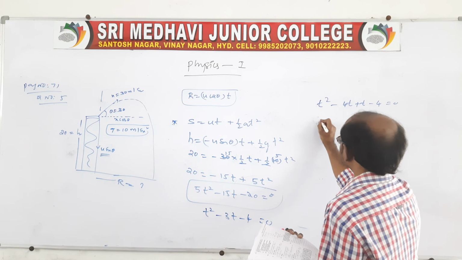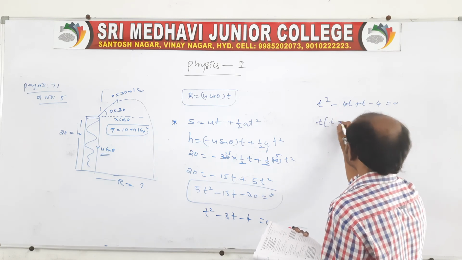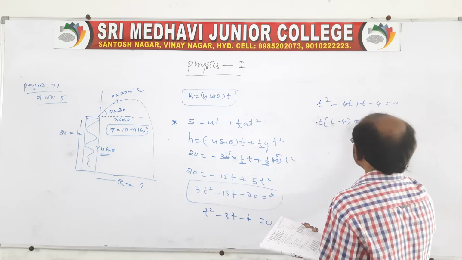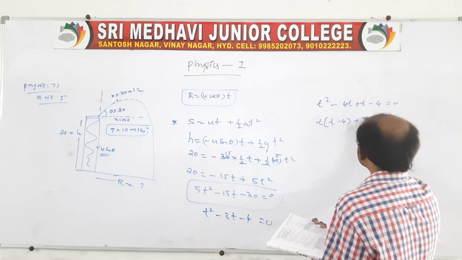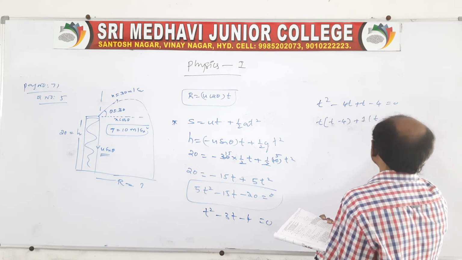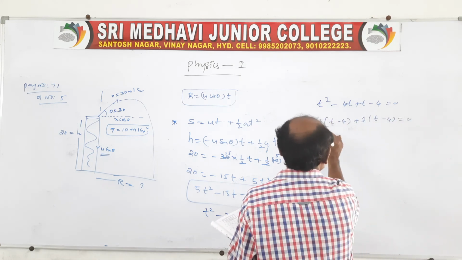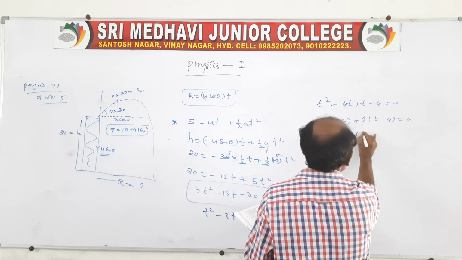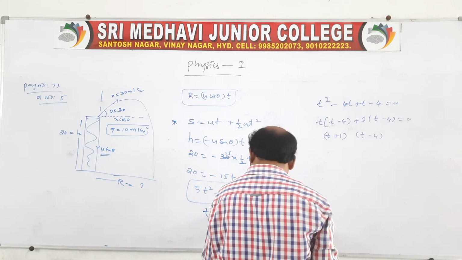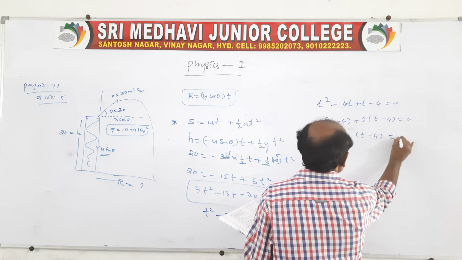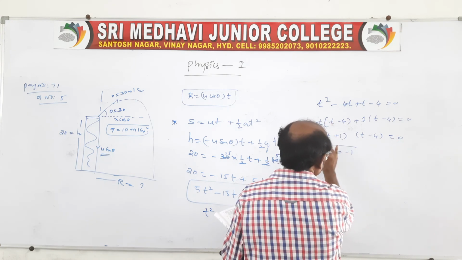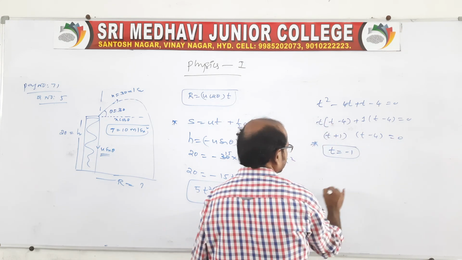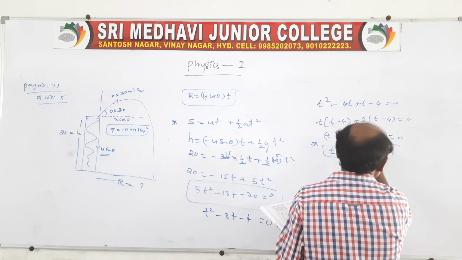So you take t common here, then t minus 4, plus here you take 1 common, then we will get t minus 4 is equal to 0. So in this we can take t plus 1 and t minus 4, right? Shall I take like this, is equal to 0, so that t is equal to minus 1. However, time will not be negative, but we will get the time as 4 seconds.